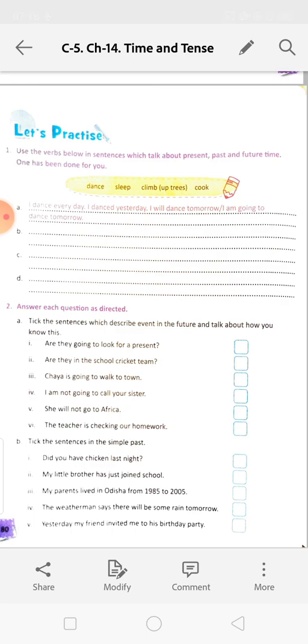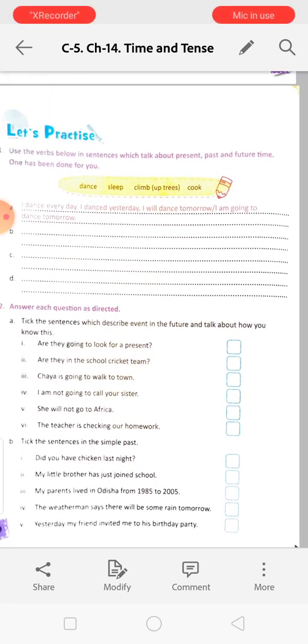Next, answer each question as directed. Tick the sentences which describe an event in the future and talk about how you know this. Are they going to look for a present?